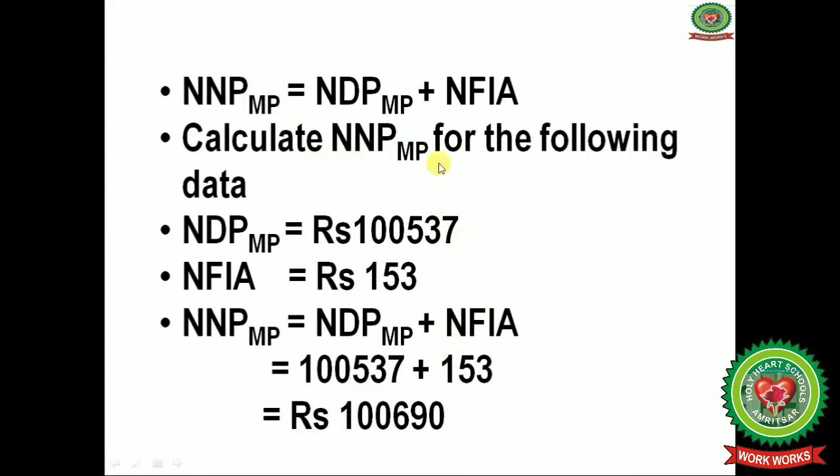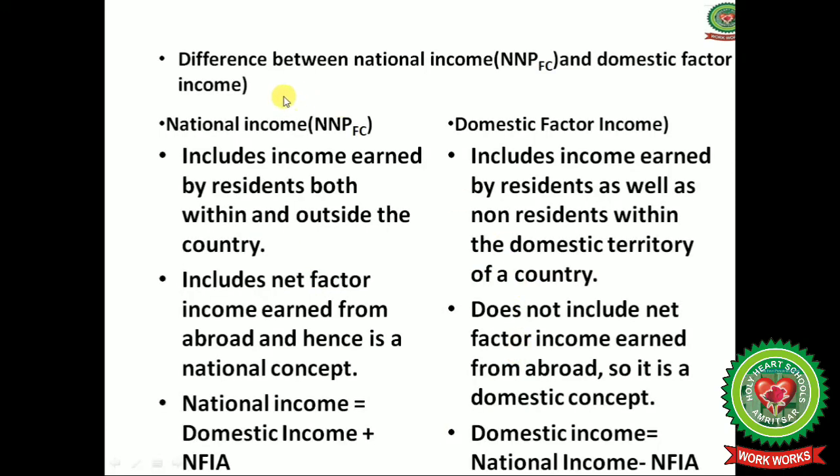Now we will calculate the net national product at market price. When we have been given net domestic product at market price and net factor income from abroad, you will get the net national product at market price by adding net factor income from abroad to the net domestic product at market price.